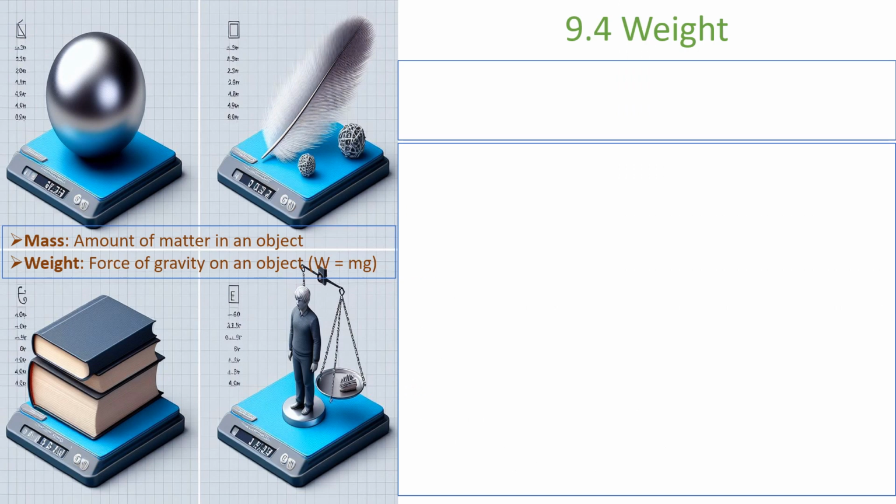Till now, we started with matter, then we moved to mass, then we said weight is different, right? Let's start to understand what weight is now. Let's recall what we learned in previous sessions. We know Earth attracts every object with a certain force. We know it, right? We learned it in the previous class session.